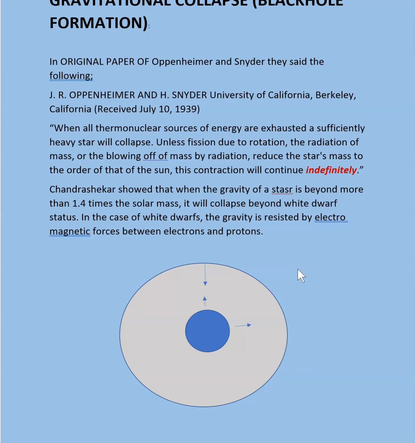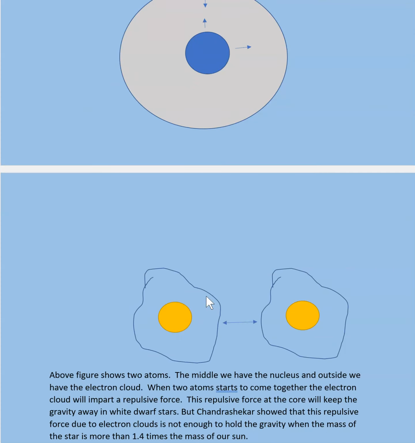Now what happens is, when a star dies, the gravity acts towards the center, and at the center there are electrons. Like if you take two atoms, at the center of an atom you have the nucleus, protons and neutrons, and then you have the electron cloud.